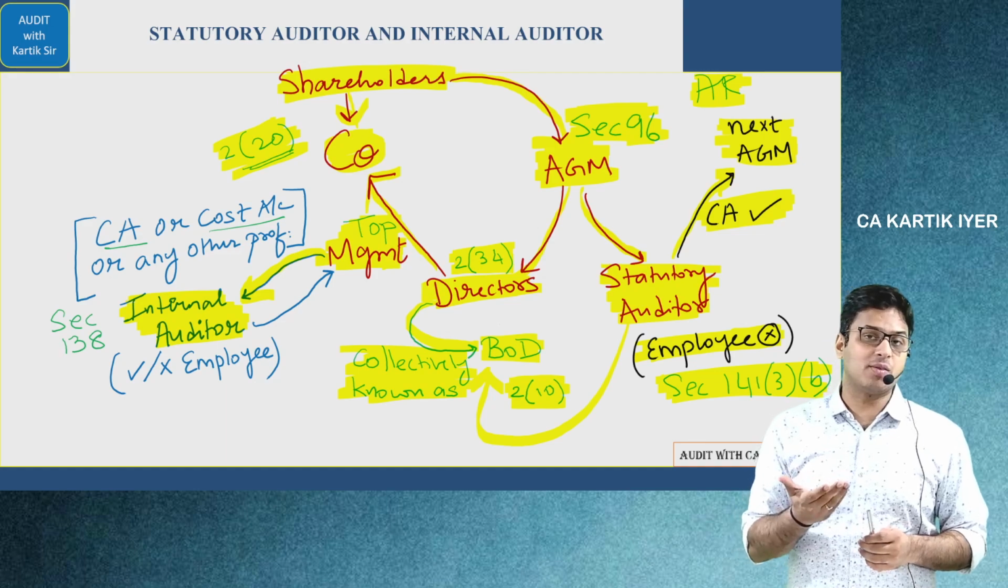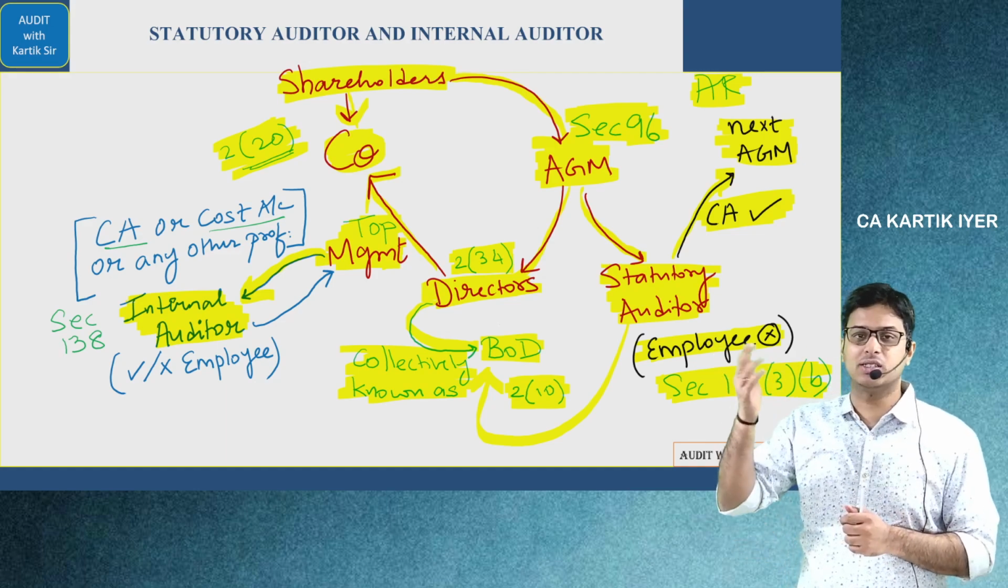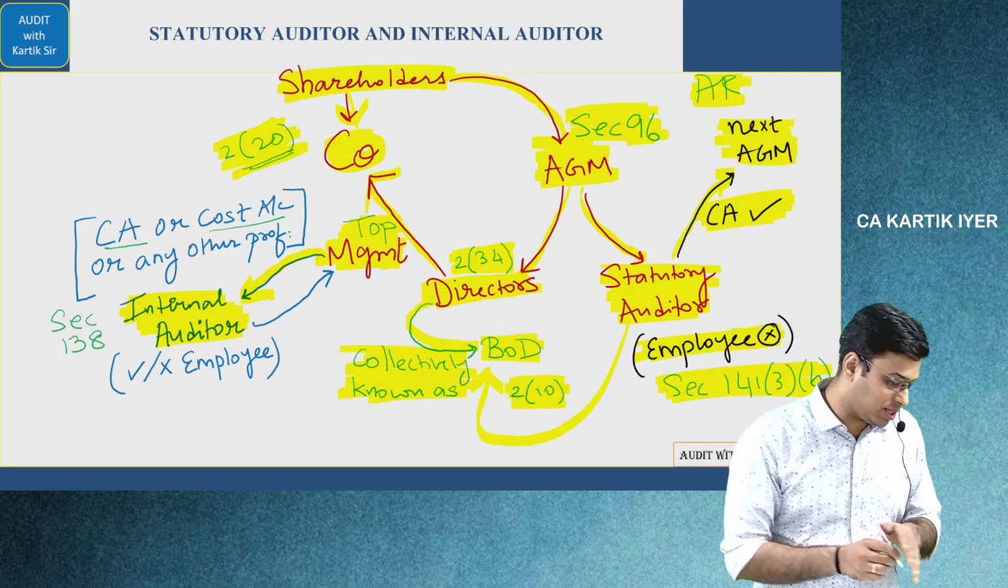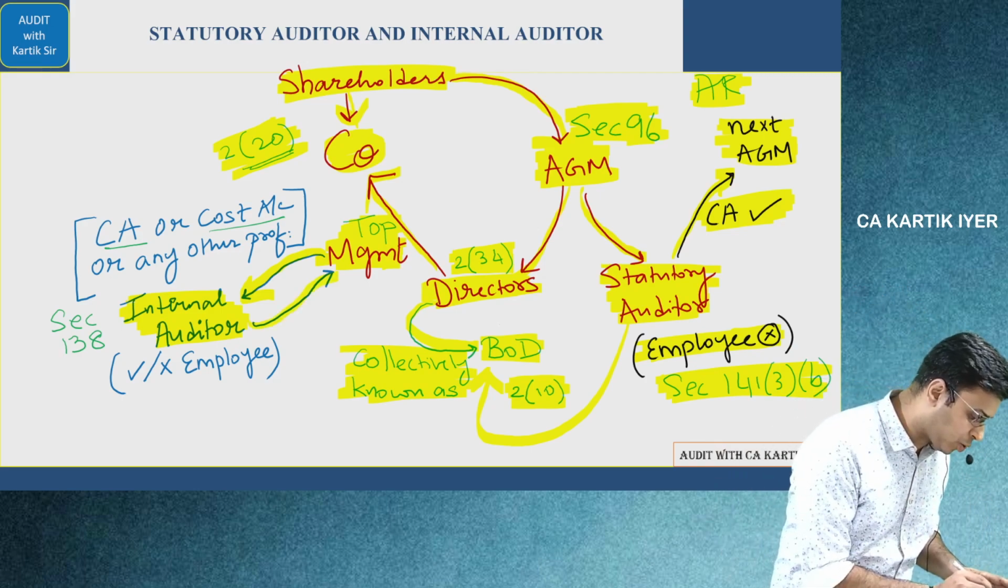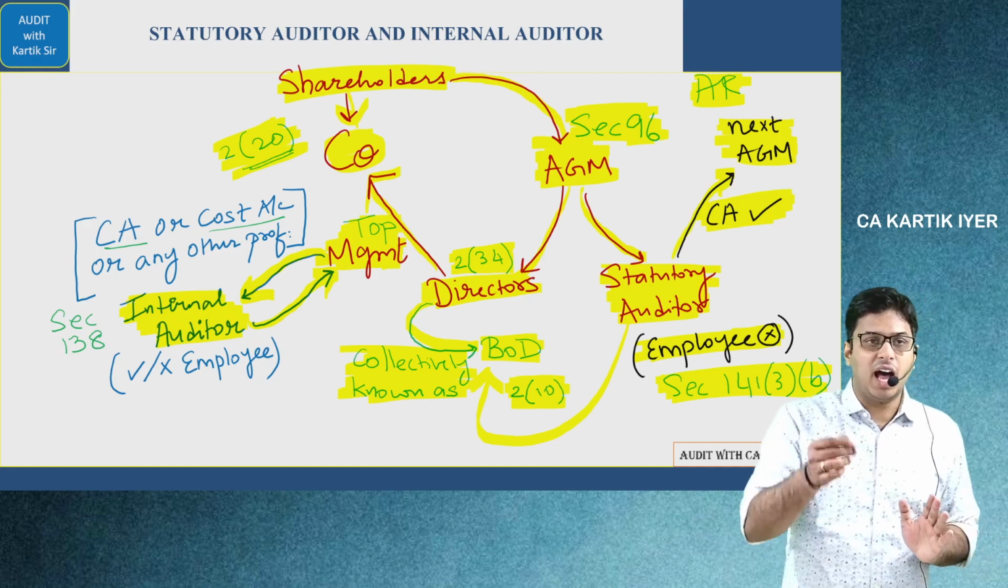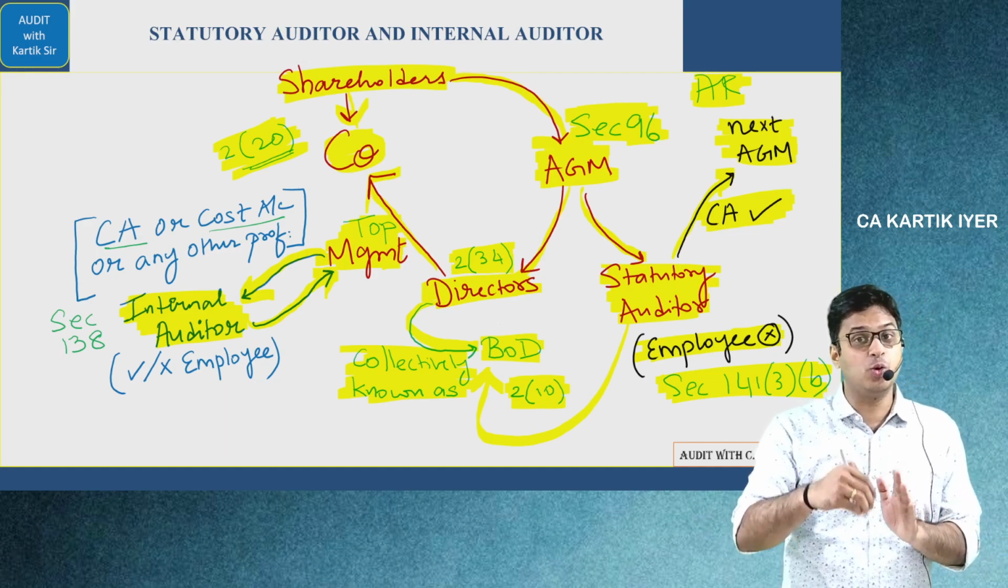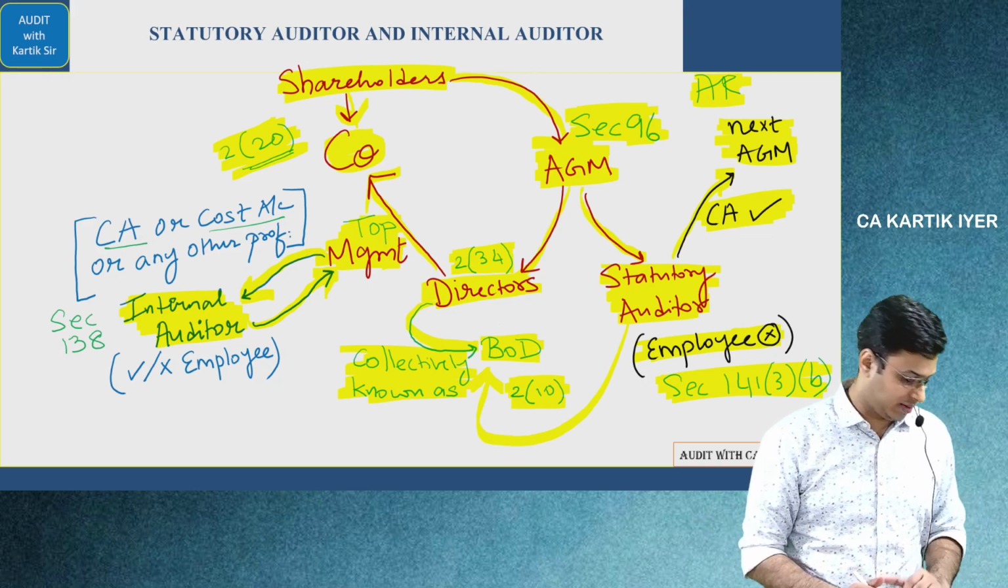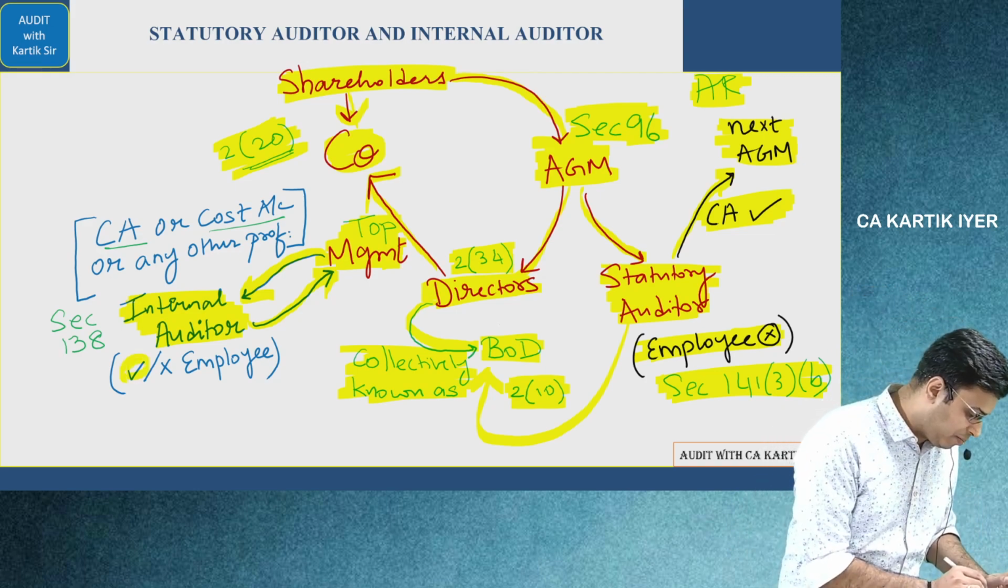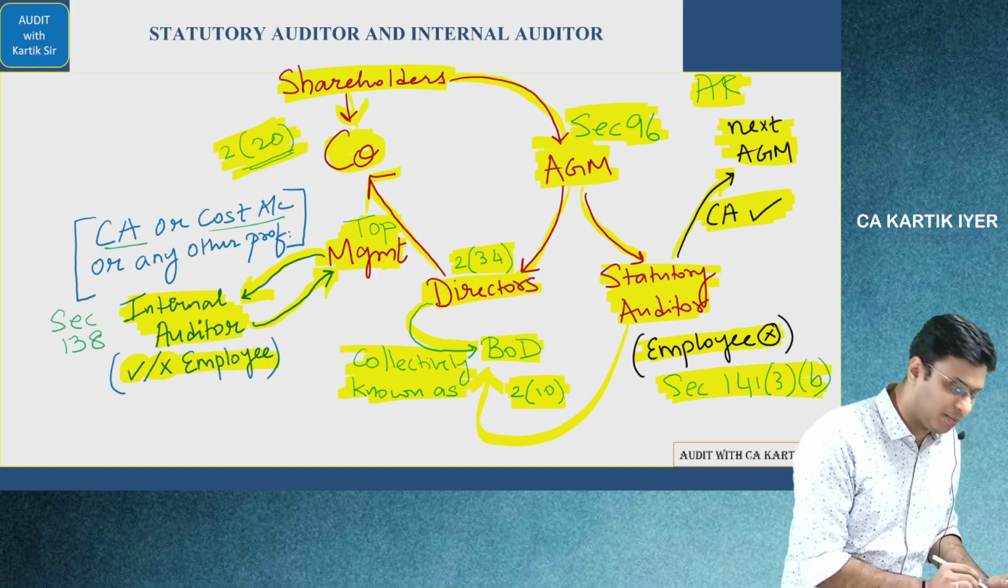The statutory auditor, remember, is going to report to the shareholders. The internal auditor, because he is appointed by the top management, he will report to the top management. आपको जिसने अपॉइंट किया है आप उनको रिपोर्ट करोगे. Are you there? Next.